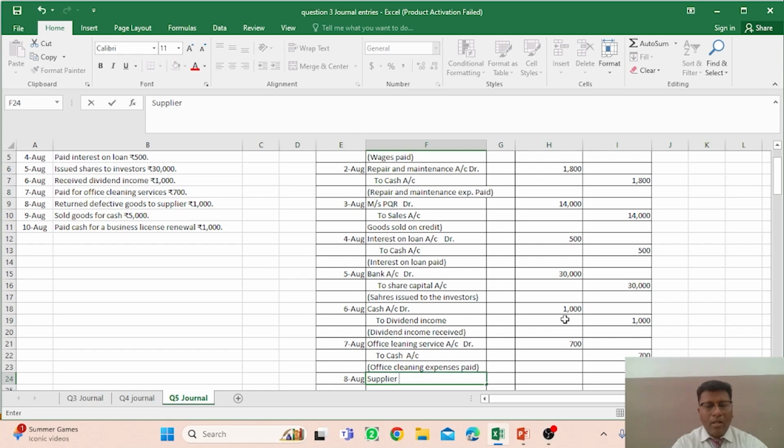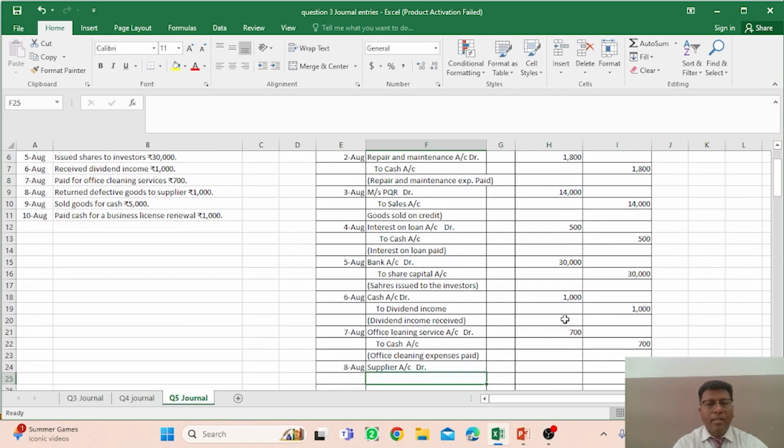And what kind of goods are you returning? The goods which were purchased by you. So now it is the case of purchase return, so you have to mention here to purchase return account, right?